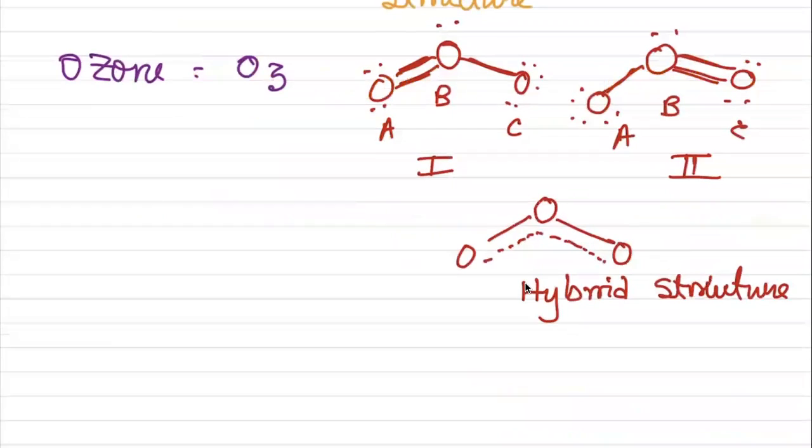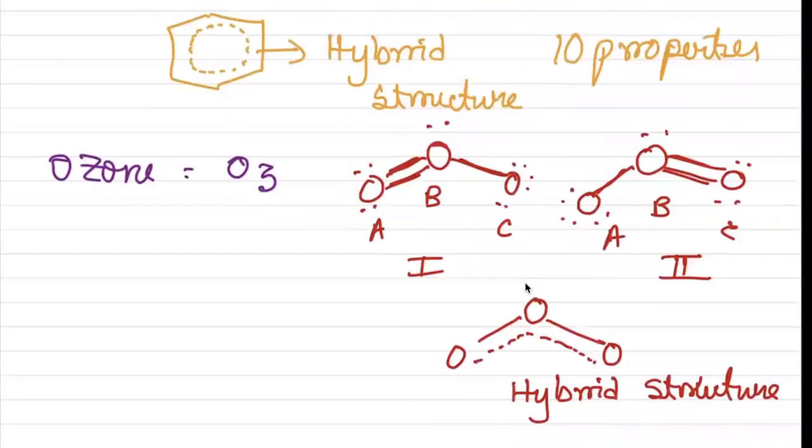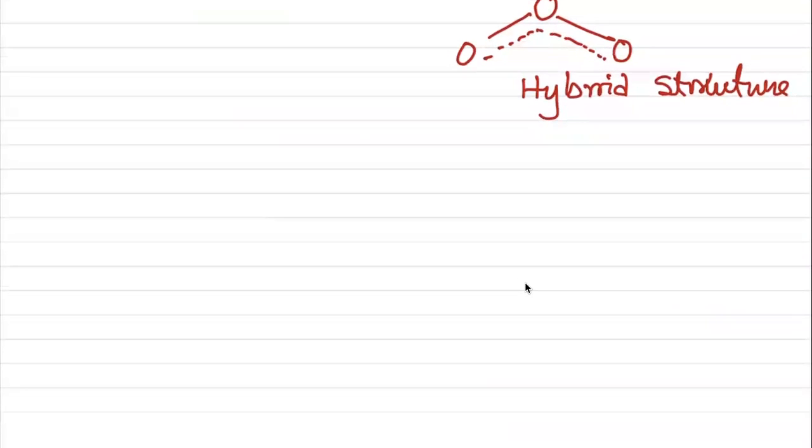And one more important thing is that this resonance structure is also known as a canonical structure.